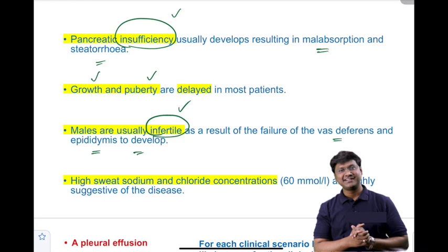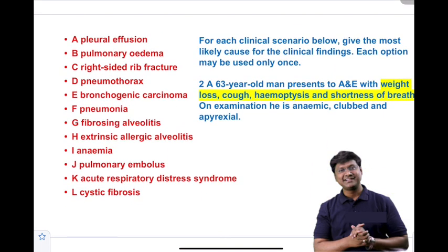How will you diagnose cystic fibrosis? That is by the presence of high sweat sodium and chloride concentration, nearly around 60 millimoles per liter. That is highly suggestive of cystic fibrosis. Now, this is the first clinical scenario. The answer was cystic fibrosis.